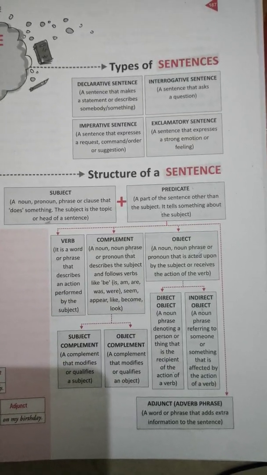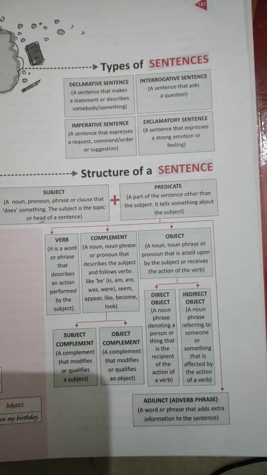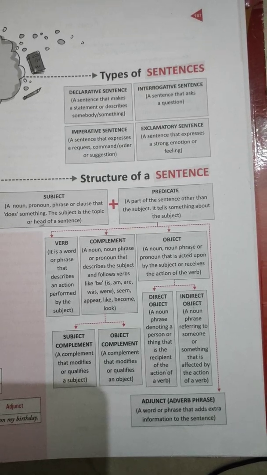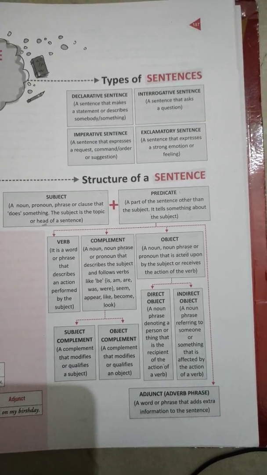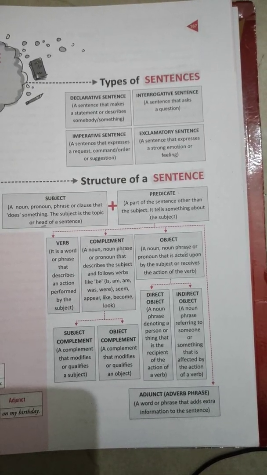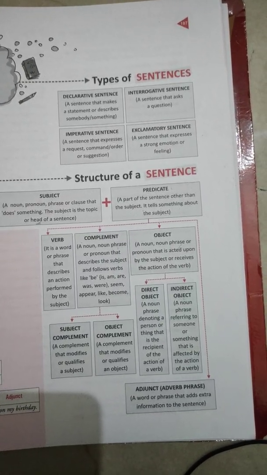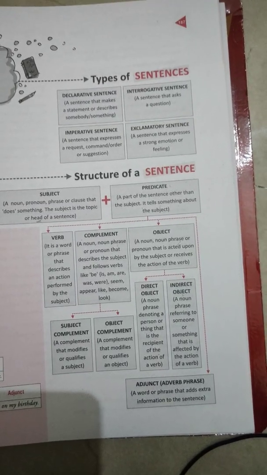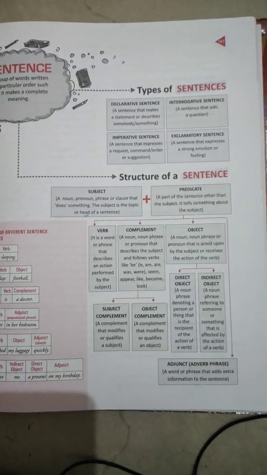Now, for example, students, if I say, "Is my Meena name?" These are correct words, but not arranged in a proper manner, and it does not make any sense. So a sentence is not only starting with a capital or ending with a full stop. It has to be arranged in such a way which gives you a proper meaning. So what should be the structure? What should be the proper order of framing a sentence that we are supposed to know?